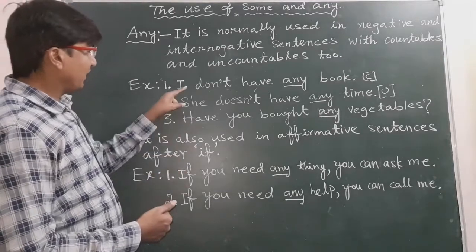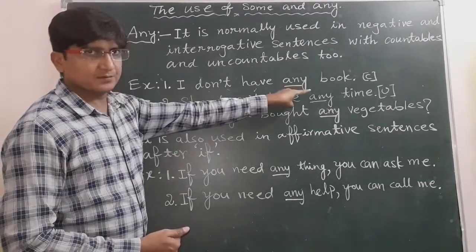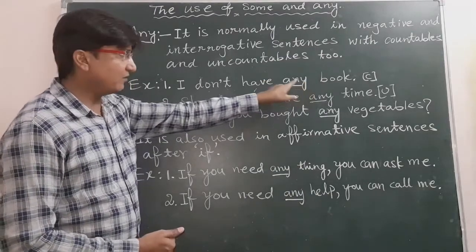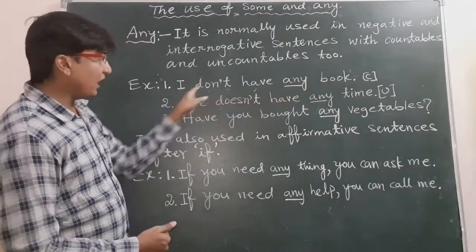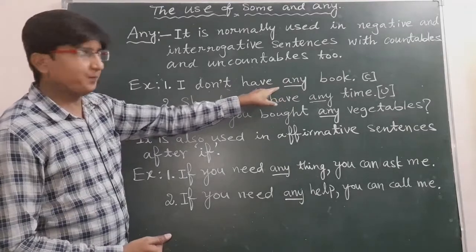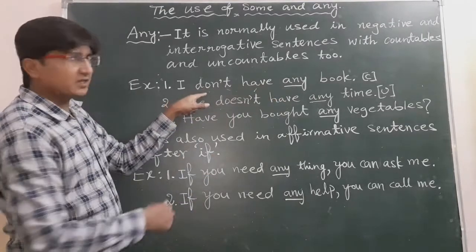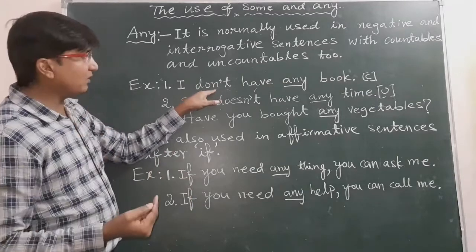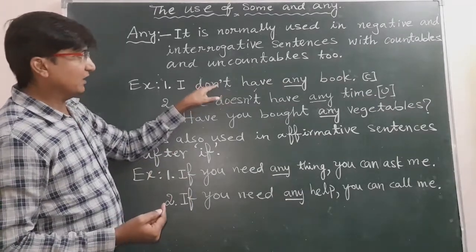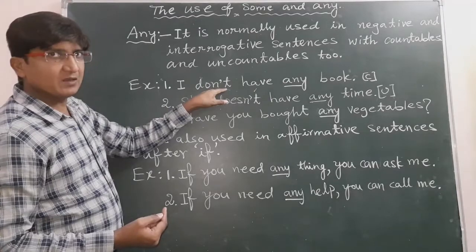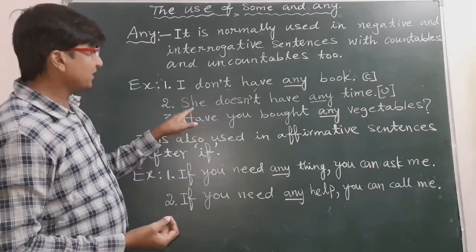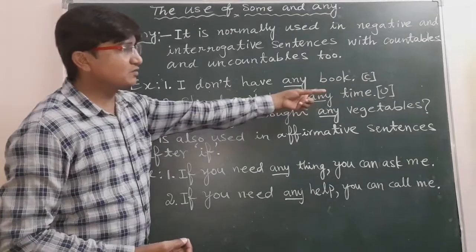First one, I don't have any book. Here book is countable and we have used any. It's a negative sentence because we have the negative word not, in its short form n't. Next one, she doesn't have any time.